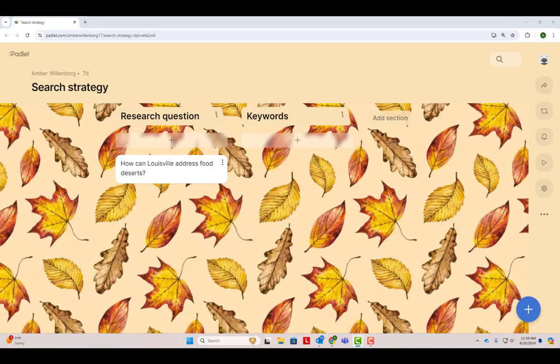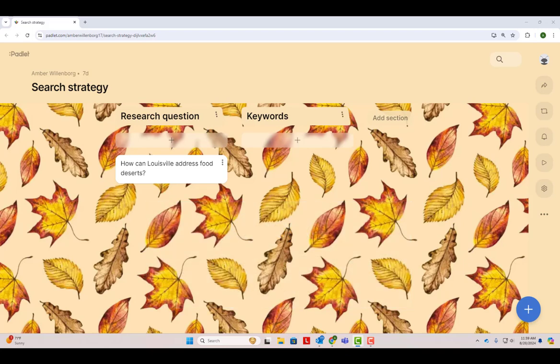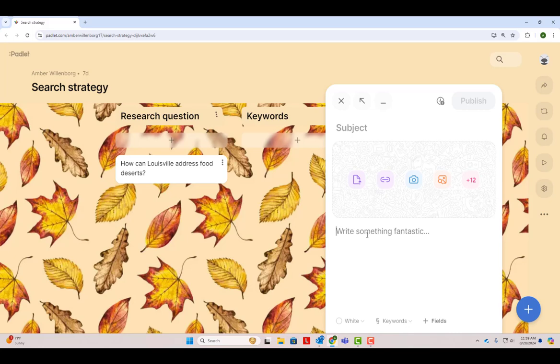Let's say that we've decided to research food deserts in Louisville for our final research project. How can Louisville address its food deserts? If we were using Google to do our research, we could simply search for this question to get results. In library databases, though, we'll search using keywords, the most important words from our research question. In this case, Louisville and food deserts are the most important words from our question.